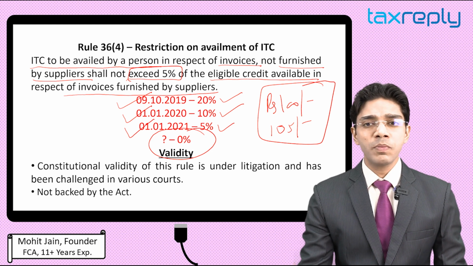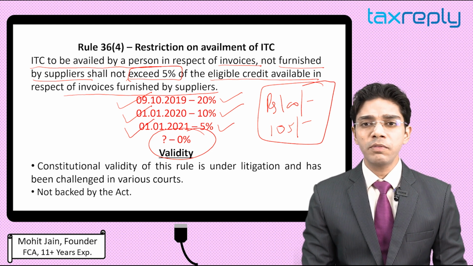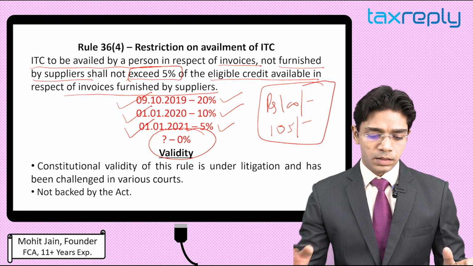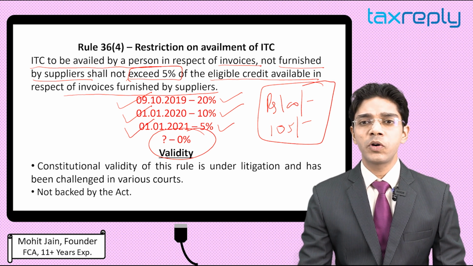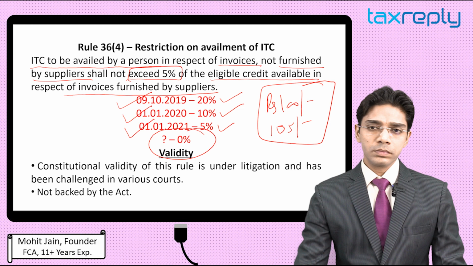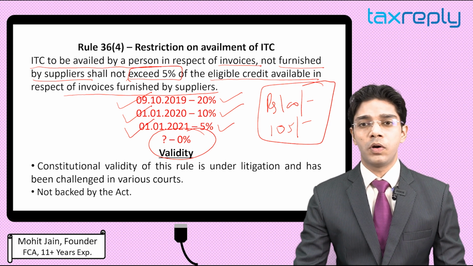When it becomes 0%, that would mean that you cannot avail any credit for the invoices which have not been reported by the supplier. So this is Rule 36(4).